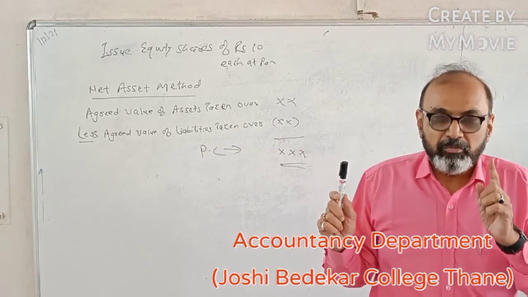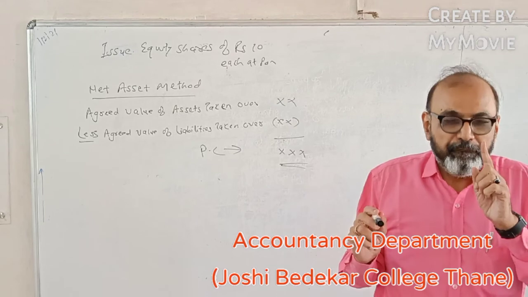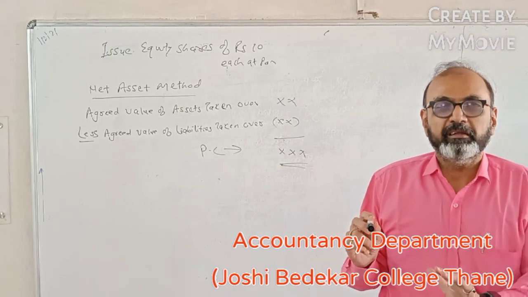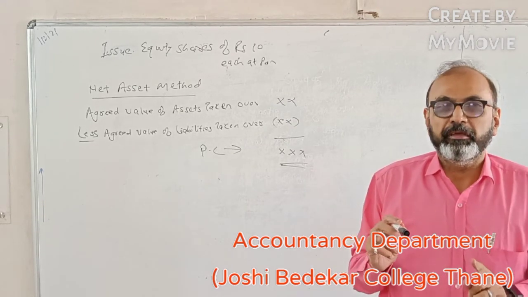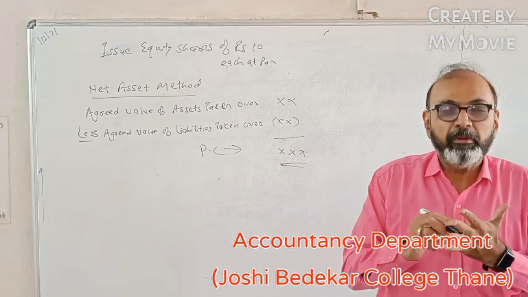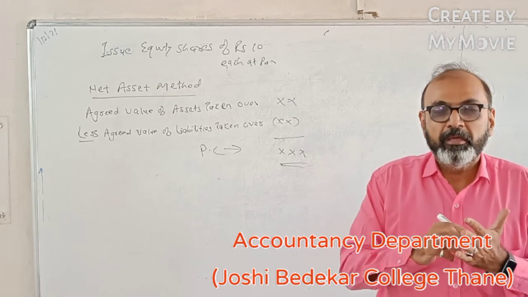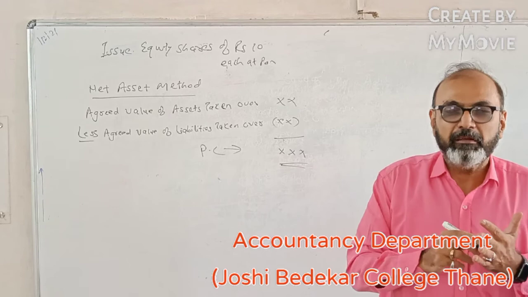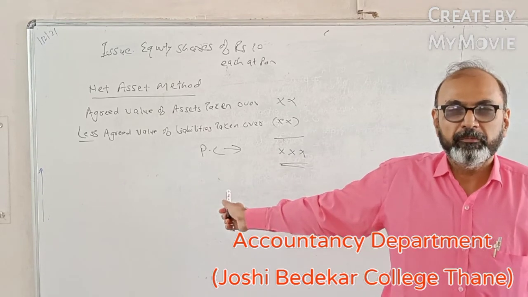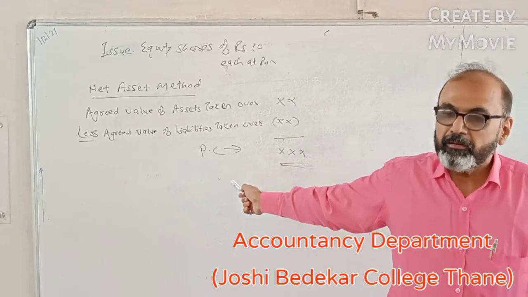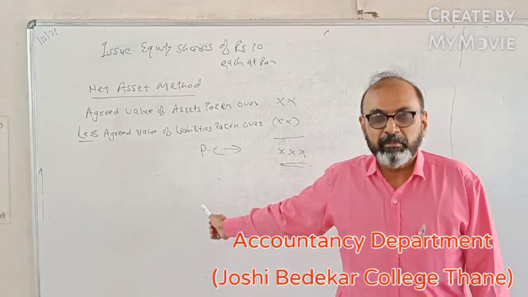So whenever you are attempting such type of problems, be very cautious, be calm, cool and collected. Read the problem very carefully. See what company's assets are taken over at what values, and if the assets are taken over at that particular value, just consider those values. So this is what we say about the net asset method.